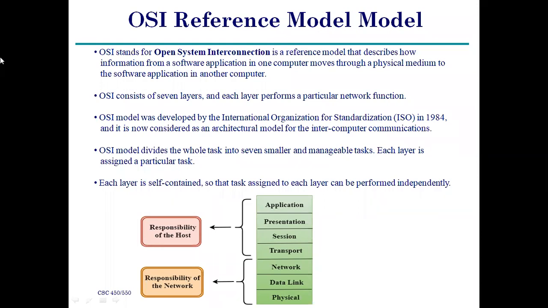What about the OSI reference model? The OSI reference model was developed by the International Organization for Standardization. I already told you, ISO means International Standard Organization. Next, the OSI model divides the whole task into 7 smaller and manageable tasks. I already discussed that there are 7 layers in the OSI reference model, and from layer 1 to layer 7 there are connections.